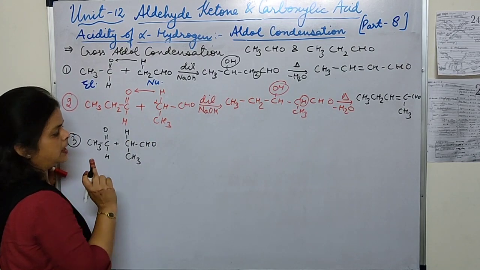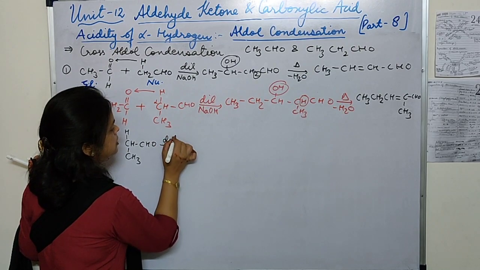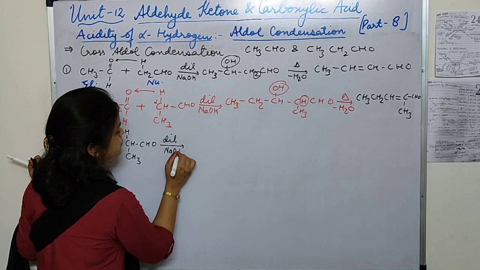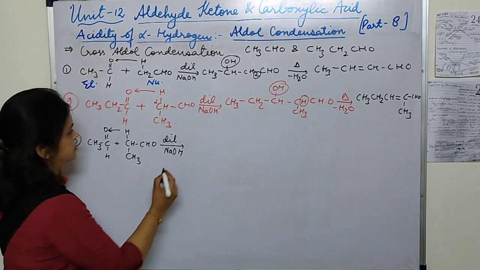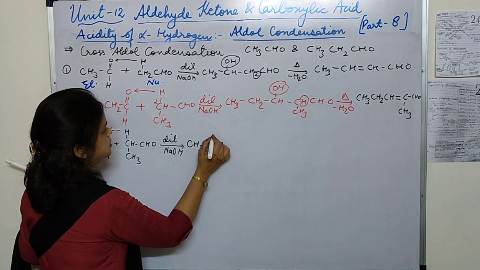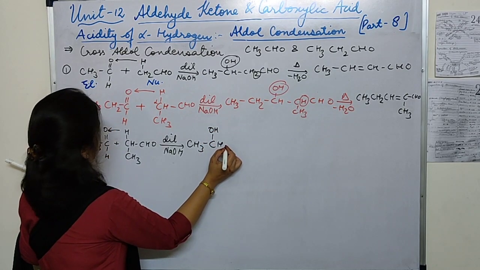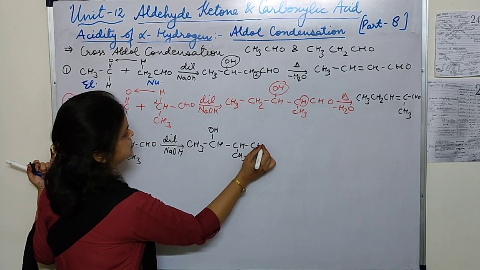In the same way, I have written the propanol molecule. Now, with dilute NaOH, what will happen? This H will be added over here. CH3, CH, OH and CH, CH3, CHO.